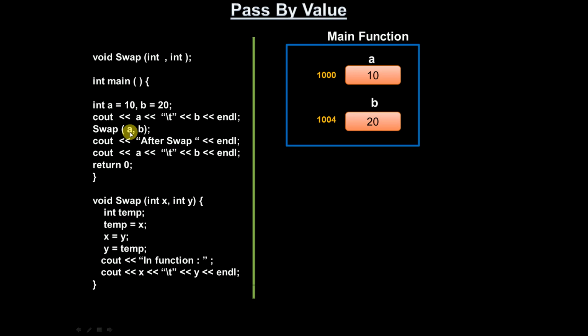Don't write the data type here, don't write swap int a comma int b here, that is wrong. In the function call you have to give the value or variable name; in the definition, the data type and the argument name.